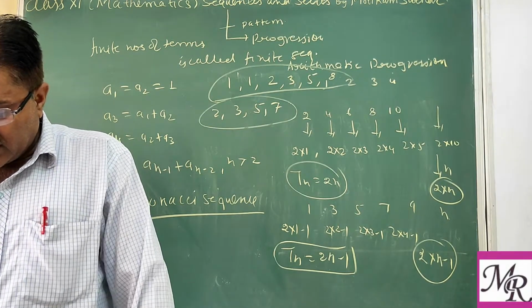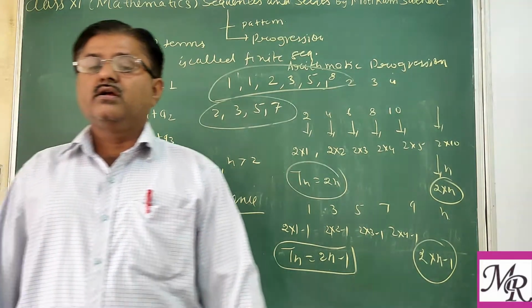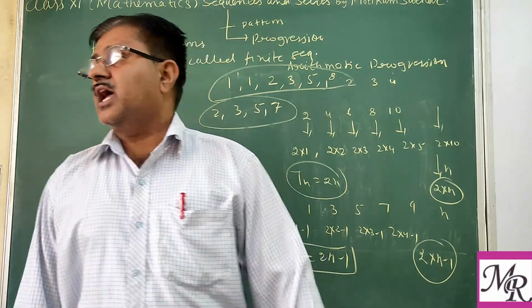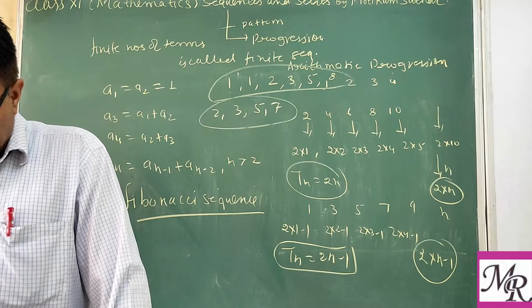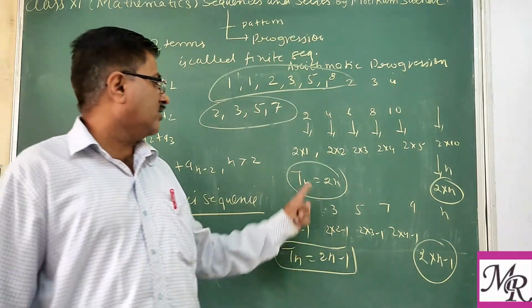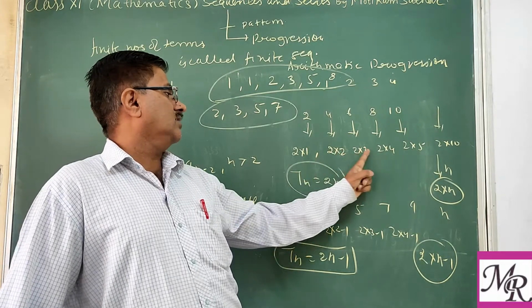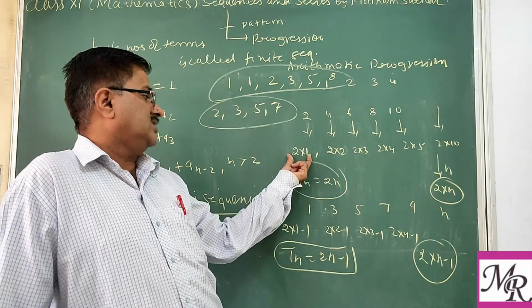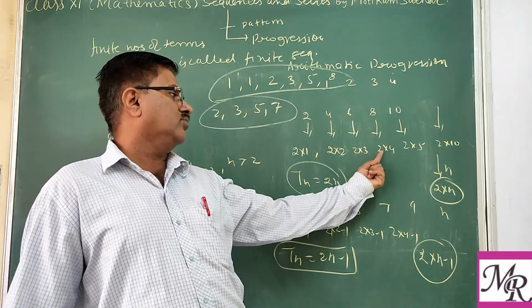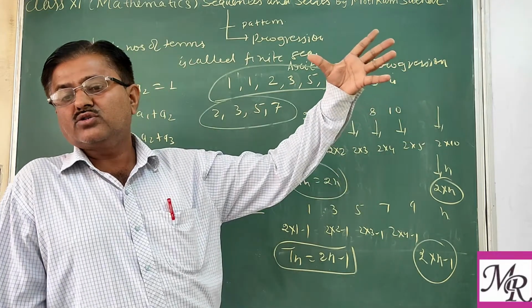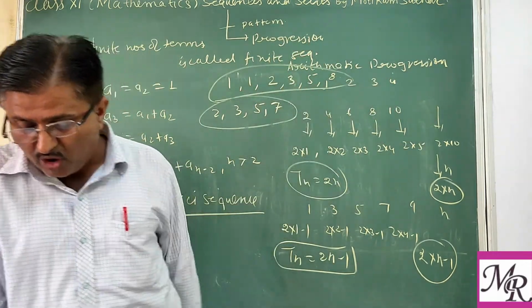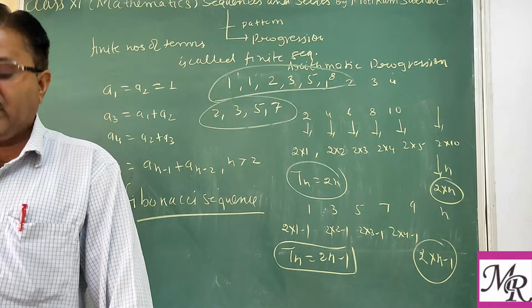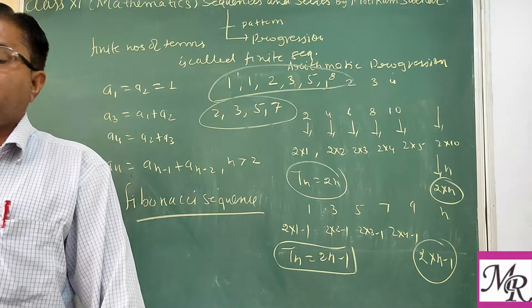In view of this, a sequence can be regarded as a function, like you see in chapter 2 on functions. So this sequence can be considered as a function whose domain is the set of natural numbers: first, second, third, fourth, fifth. This is the domain, the value of x. And the range is 2 into 1, 2 into 2, 2 into 3, 2 into 4, 2 into 5 and so on. So that is the range. So a sequence can be regarded as a function whose domain is the set of natural numbers or some subset of it.